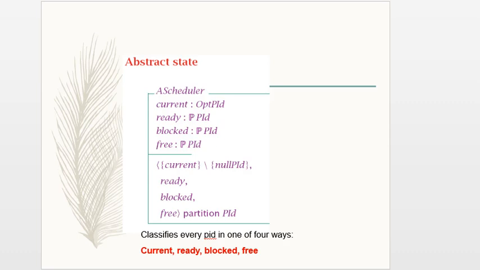In the next slide we see the abstract state. In the abstract state we have a scheduler with current, ready, blocked and free. There are 4 variables we have defined. Number 1 is the current. Current means the one that holds the processor, and this is taken from all process IDs plus the null process ID.